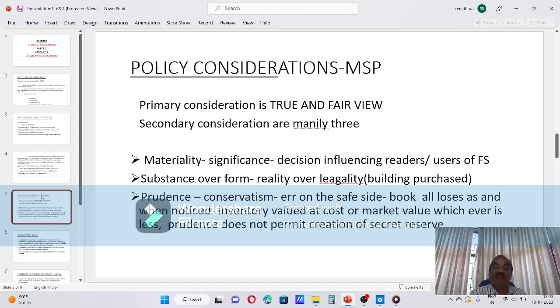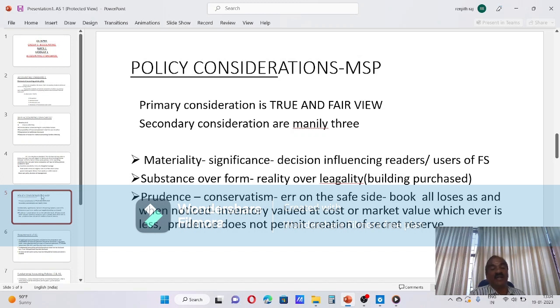Whether that purchase should be accounted in the last year or the subsequent year is the question. There, reality is to be considered. In reality, the building has become yours, so you can debit the asset, and payment also has been made. That is substance over form. One example makes things clear. So more than legality, reality is to be considered in accounting.